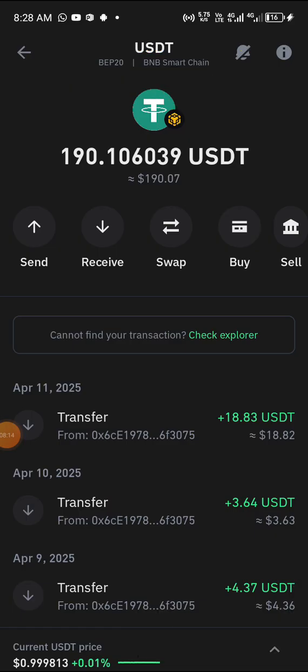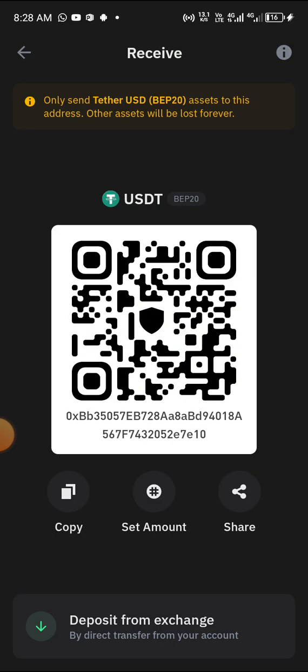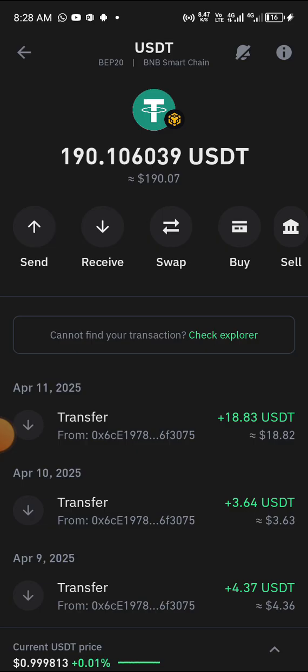So I have copied my wallet address. Just click on receive, copy your wallet address, and go back to the site. You can see I have $120 there. After I withdraw that, it is going to be 192. So let's do it now.